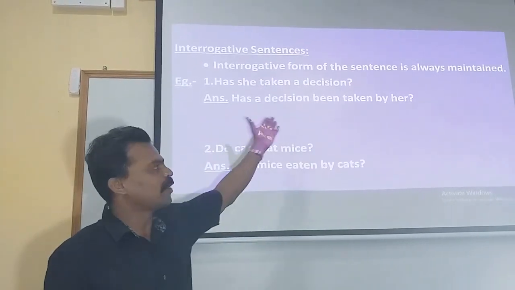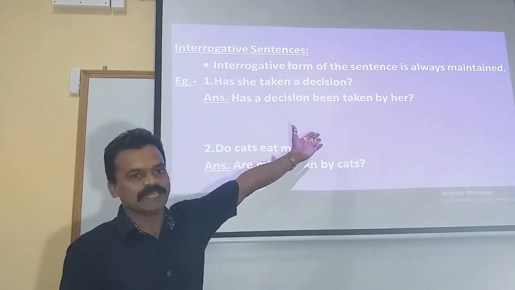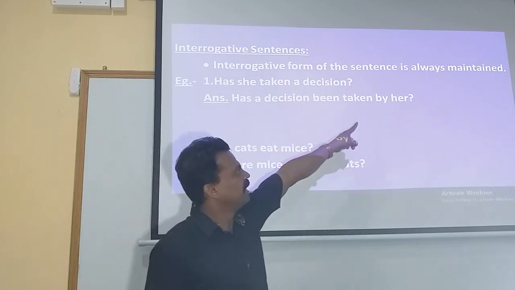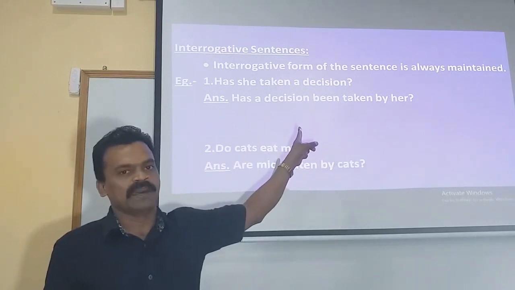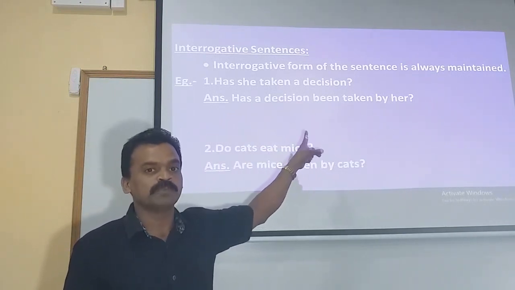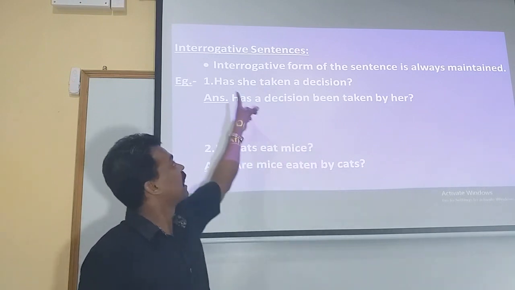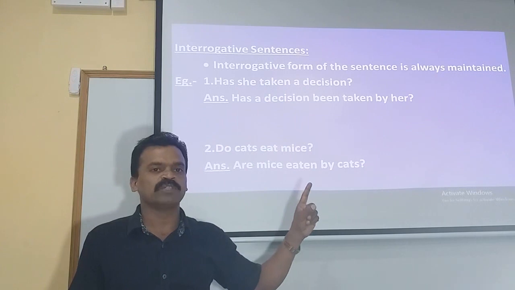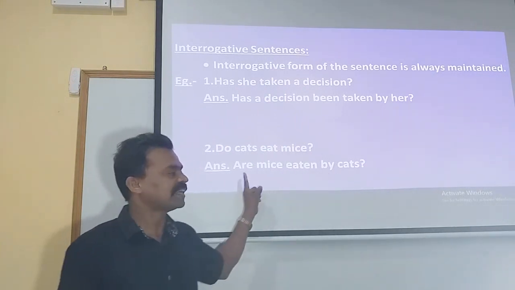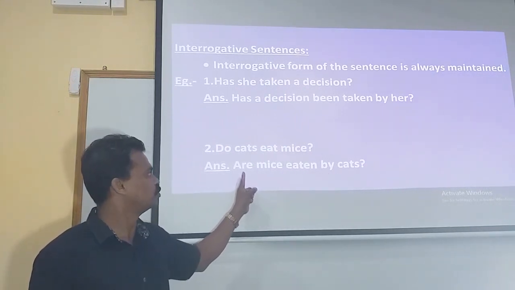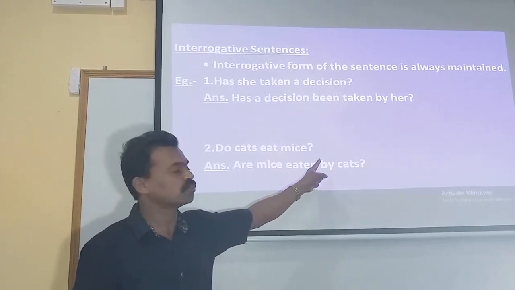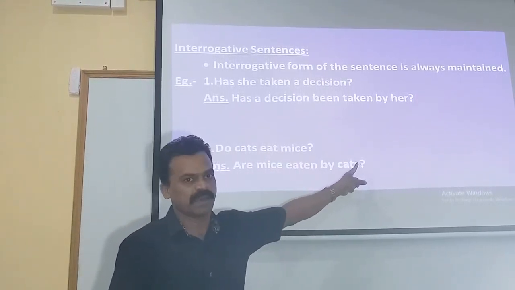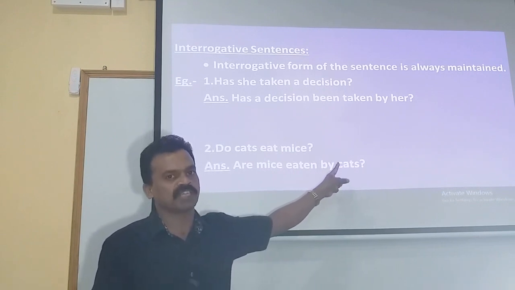Yes, students, I have already rectified my answer. So the answer will be like this. Has a decision been taken by her? Question mark. Question mark is compulsory. Please do place the question mark because we are maintaining the same interrogative form when we convert the active voice sentence into passive voice. And the same rule is applied here too. Do cats eat mice? Question mark. Are mice eaten by cats? Question mark. It is mandatory to place the question mark.